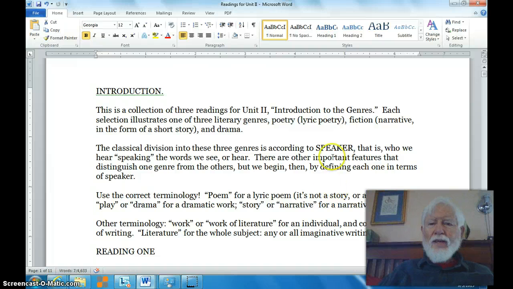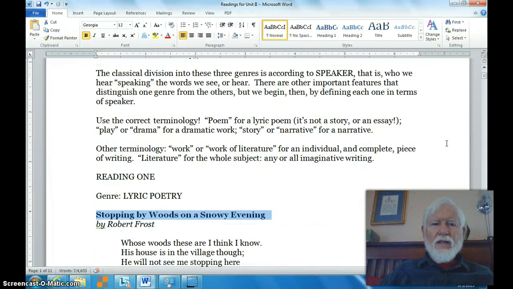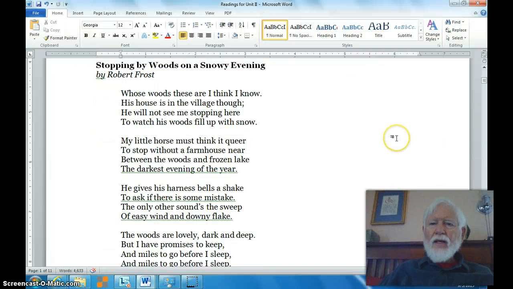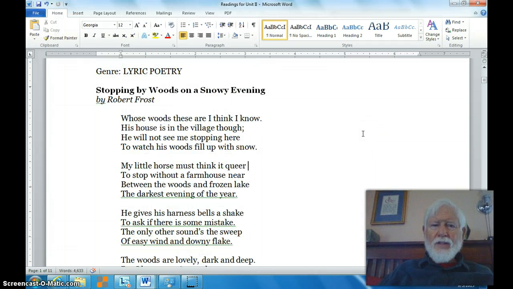So I think that's about all that I need to cover in this. We could certainly talk about these individual works here, but I think I would rather have you look at them yourself and compare them, try to get an idea of what they are about, and in particular, as I say, look at the differences in who is speaking the words. Who do you imagine is speaking the words in this poem? Whose woods these are, I think I know. His house is in the village, though.